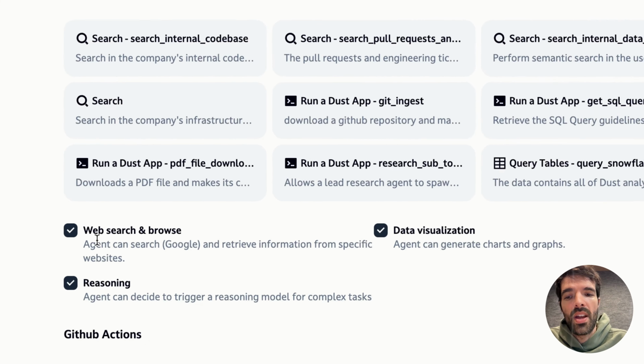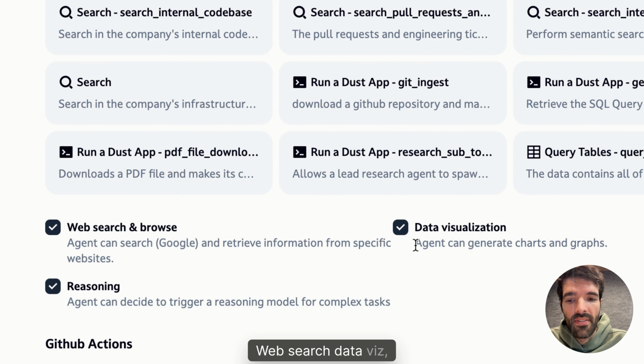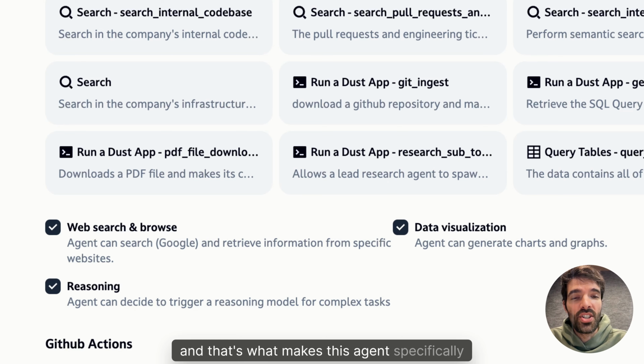Important part as well is that we have ticked all the boxes here: web search, data viz, and reasoning. And that's what makes this agent specifically smart.